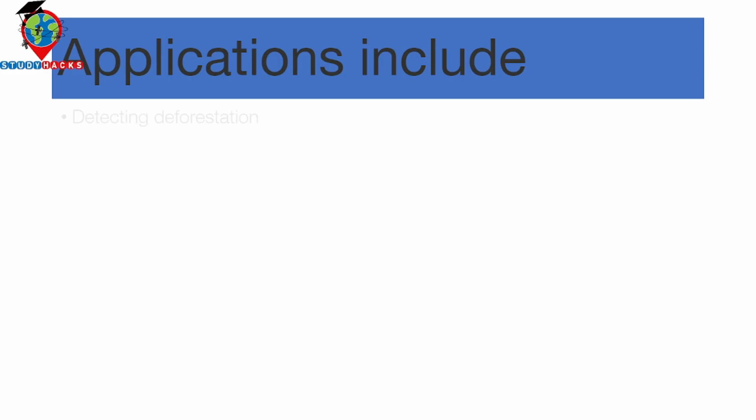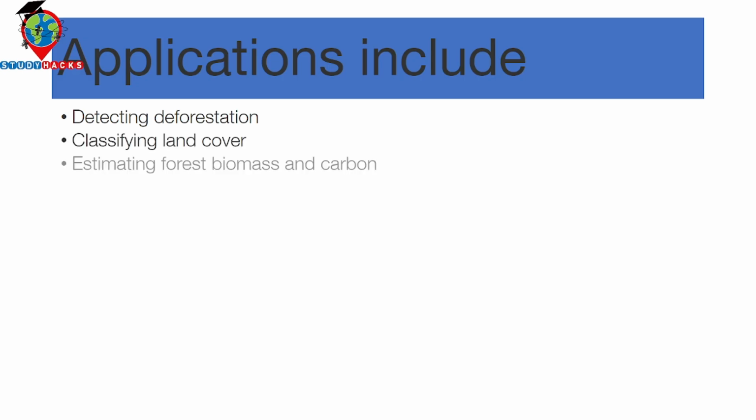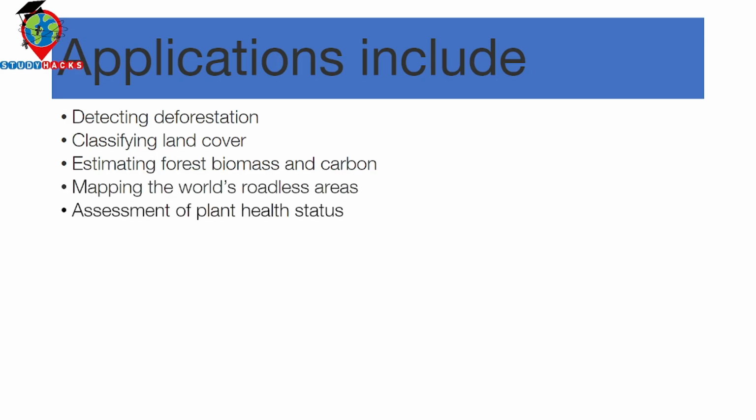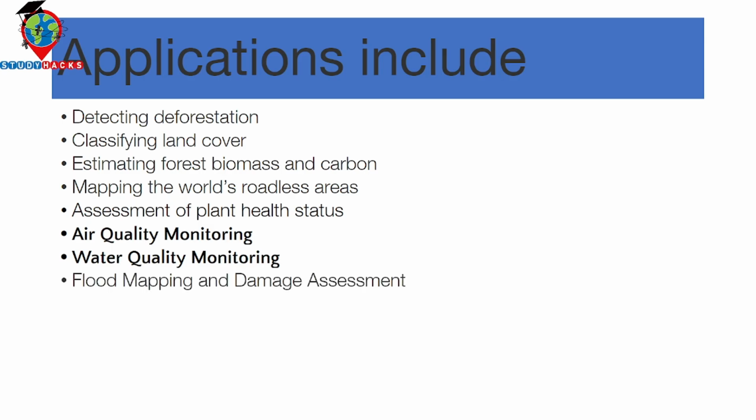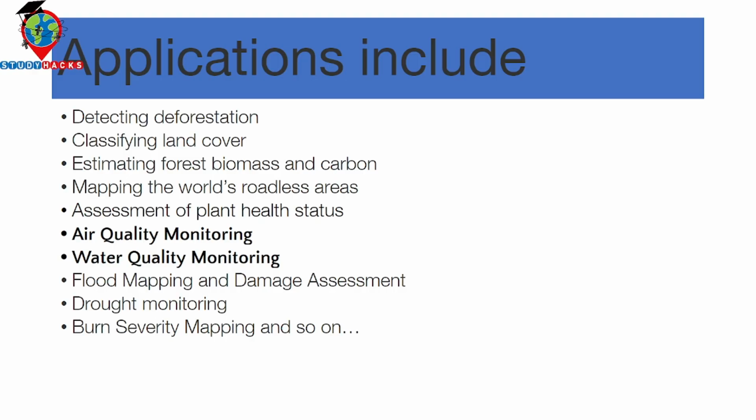Here I include some applications, such as detecting deforestation, which we can easily do using the Google Earth Engine platform, as well as classifying land use and land cover mapping, estimating forest biomass and carbon, mapping the world's roadless areas, assessment of plant health status, air quality monitoring and water quality monitoring, flood mapping and damage assessment, road monitoring, burn severity mapping, and LST monitoring.